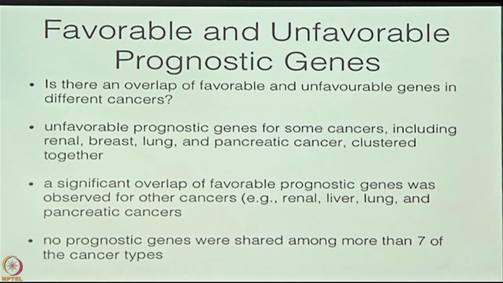Favorable prognostic genes were seen in liver, lung, but there was an overlap of those genes there. And finally, no prognostic genes were shared in more than 7 of the cancers, which we thought was significant because we didn't get it across the board saying favorable and unfavorable for everything.